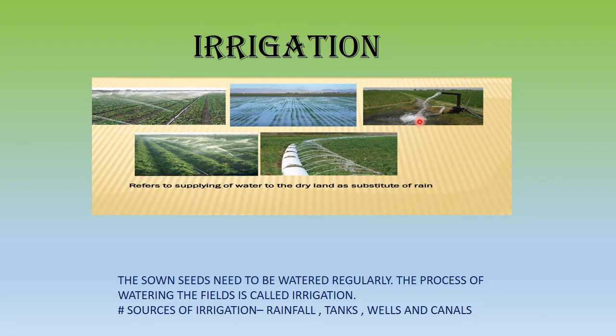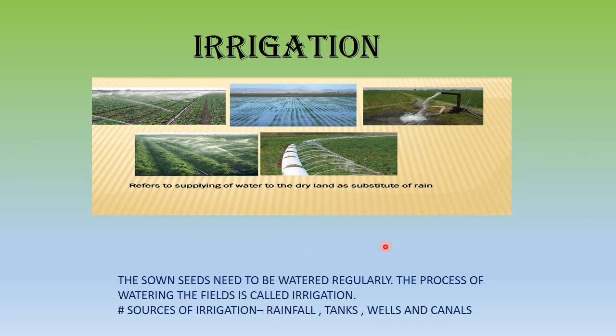The crop will have a natural supply, but irrigation is about watering the field. It is a process of watering your crops, because the plants or the seeds which you have sown need to be watered regularly.